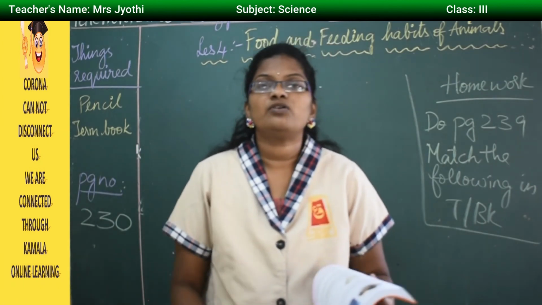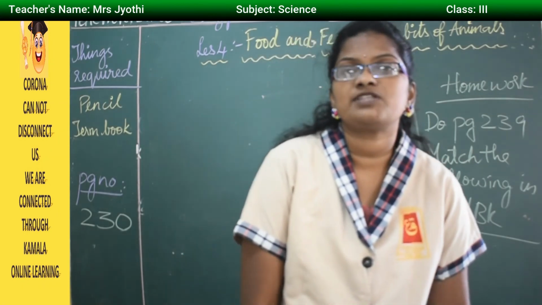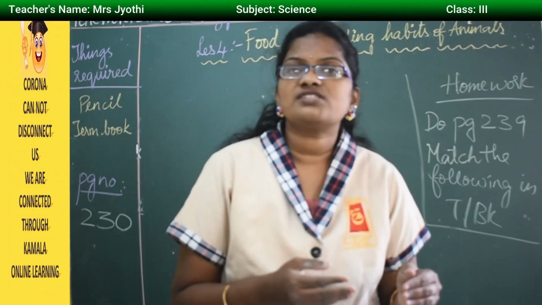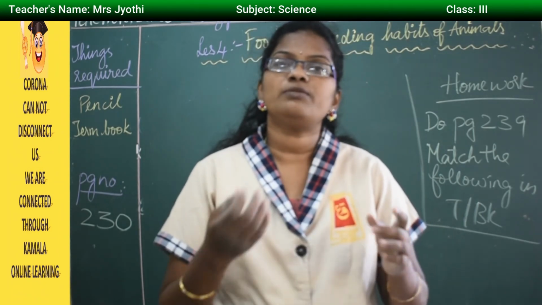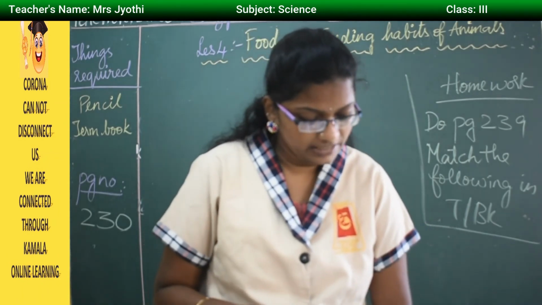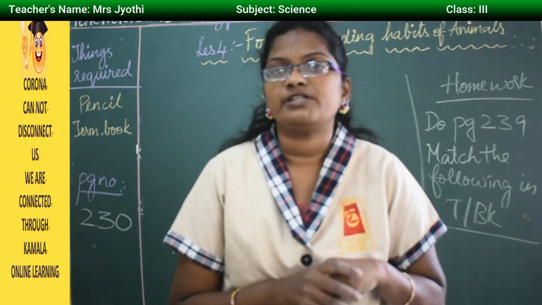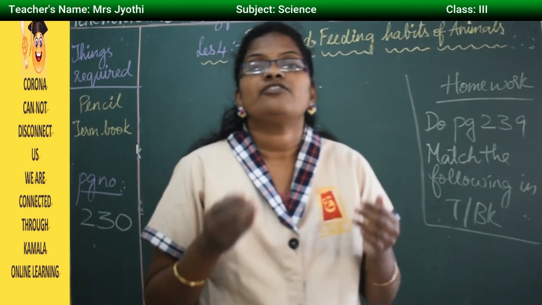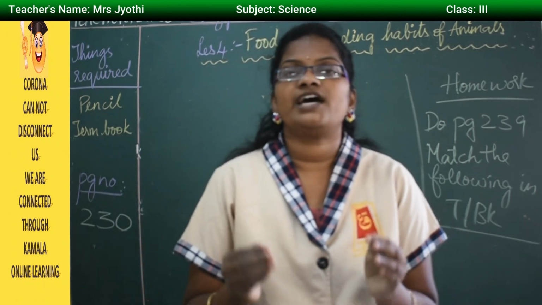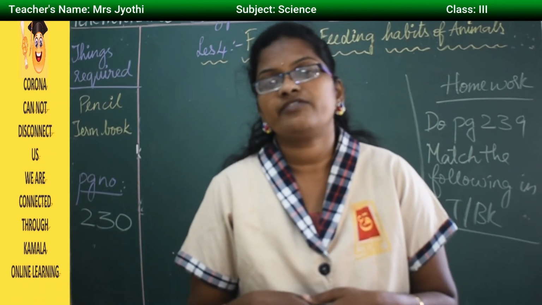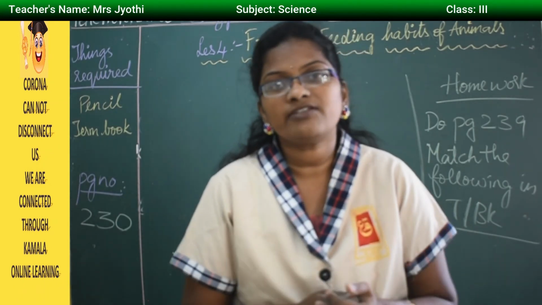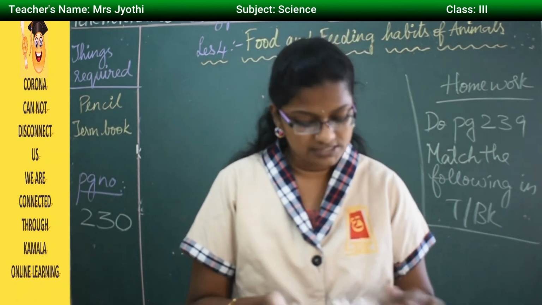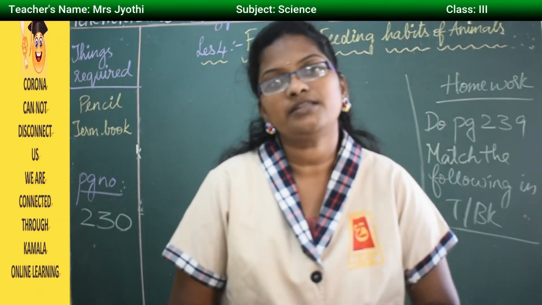Today we have learnt about animals. Animals are of three types: herbivores, carnivores and omnivores. Herbivores are plant eaters, carnivores are animal eaters, and omnivores are both plant as well as animal eaters. We have also learnt about domestic animals. Domestic animals are very useful to us. They do work for us and we keep these animals in our home. If they are in very small numbers, we keep them in our home. Otherwise, we make a proper shelter for them and keep them separate. The food habits are different for these domestic animals, and it is given on page number 231.